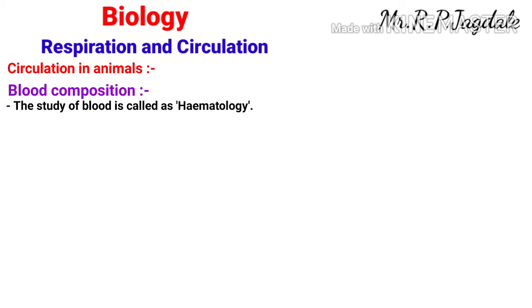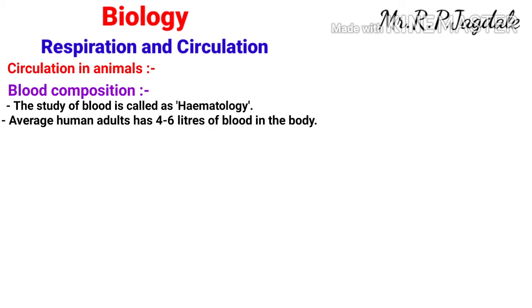On average, in human adults, generally 4 to 6 liters of blood is there in the body. Blood is derived from the embryonic mesoderm. We have 3 germ layers: ectoderm, endoderm and mesoderm. So blood originates from the embryonic mesoderm.